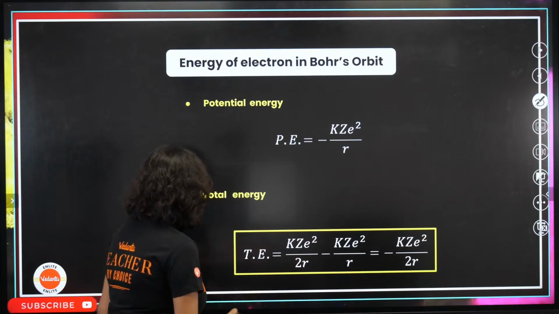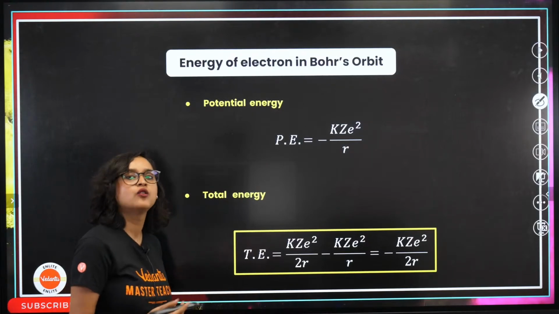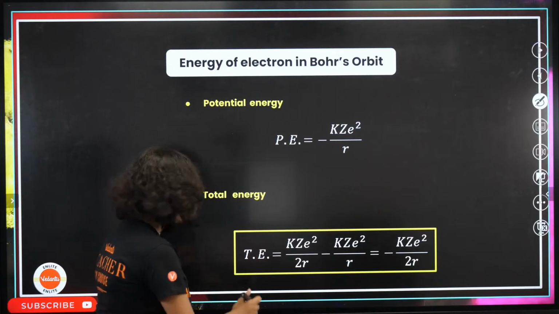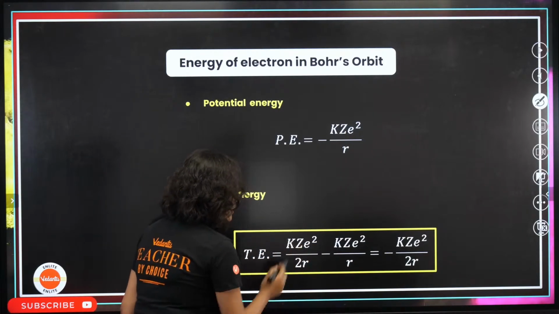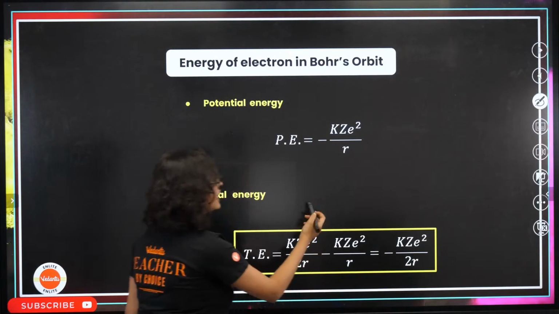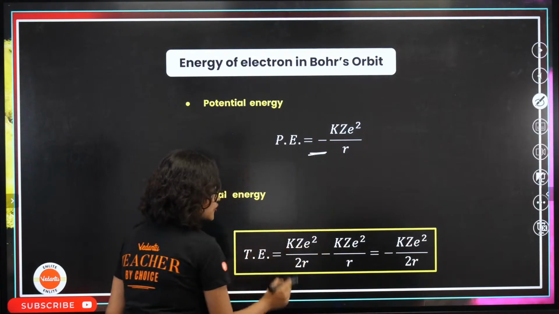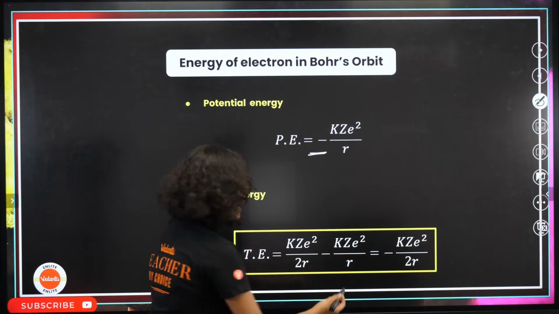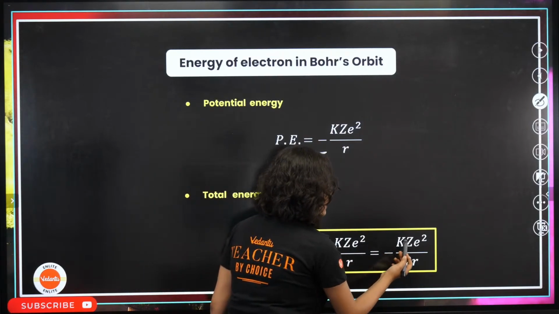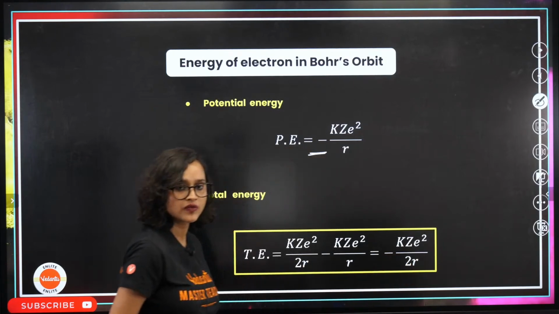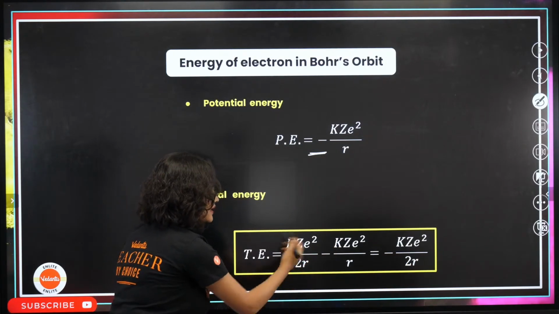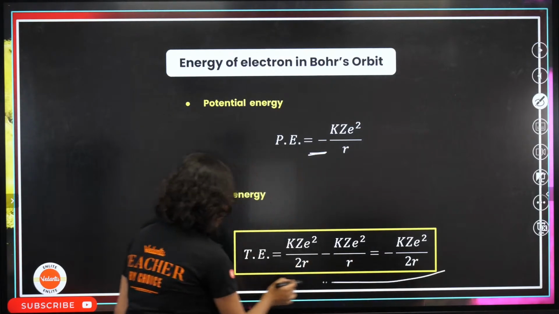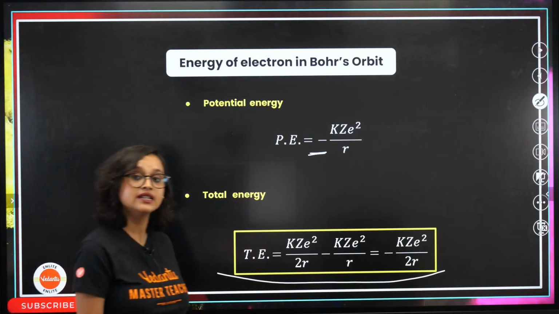Remind me at 3. So now what is our total energy? What do we have to do? Add. Potential energy plus kinetic energy, right? So, kz square divided by 2r minus, why minus? Because this is negative. So, minus kz square by r. What will we get? Easy peasy, biryani is tasty. We will get minus kz square divided by 2r. You know mathematics, no? Take LCM, do this, do that, however you do it, you will get this. This is our total energy.